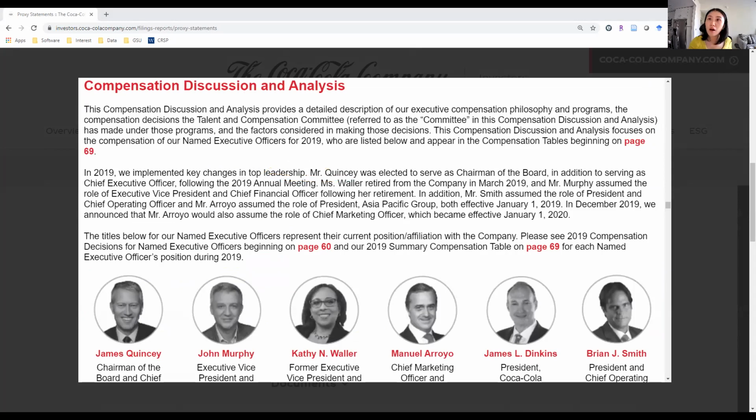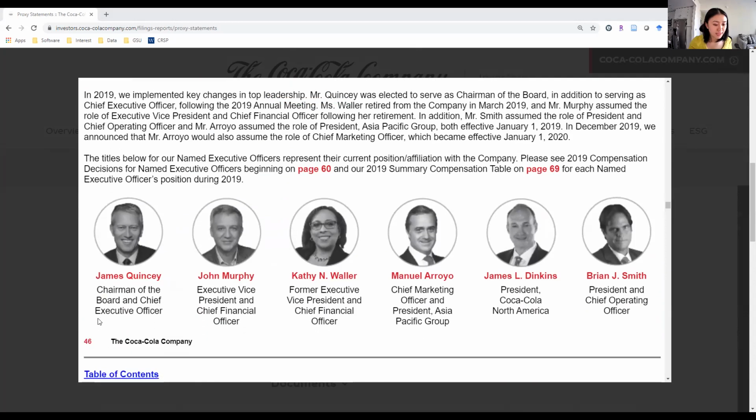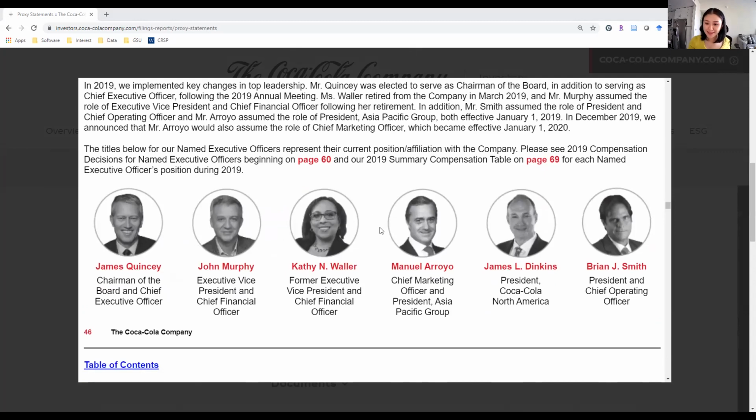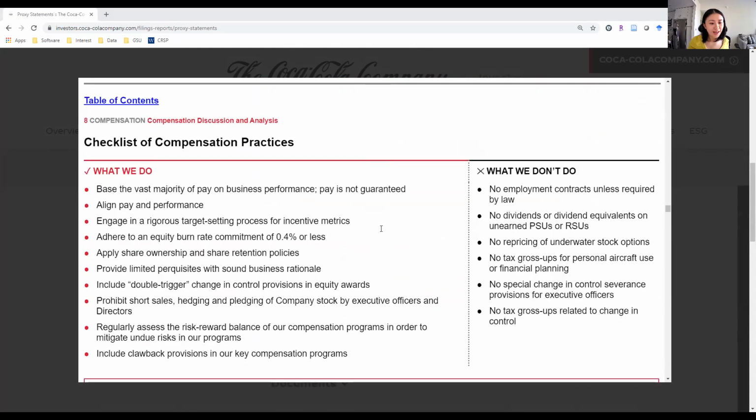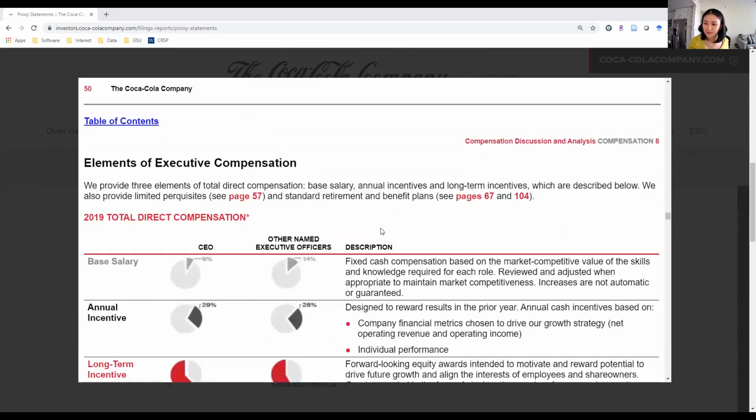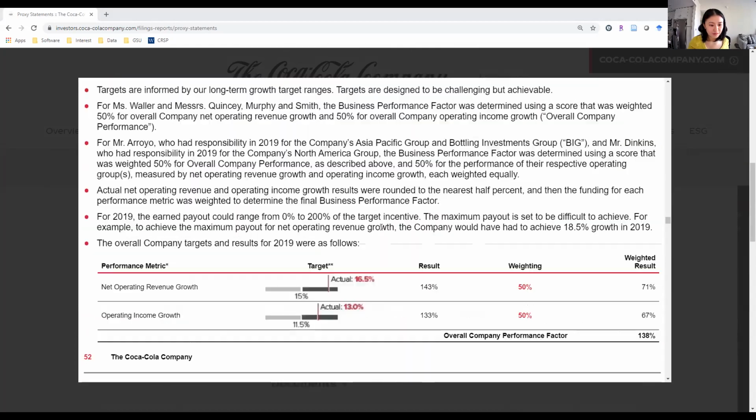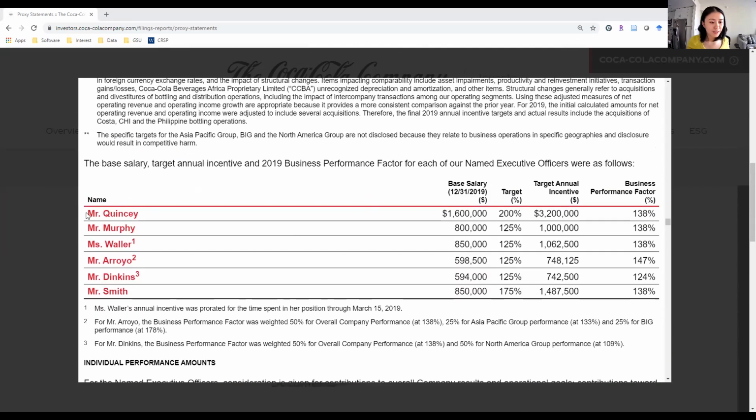The CEO of Coca-Cola is Mr. James Quincey. Let's look at James Quincey's compensation. Quickly browse down. Mr. Quincey over here. Look at the structure. First, they have a base salary. For Quincey, he earns 1.6 million cash as salary. And then bonuses. Bonuses are related to the performance of the firm, right?